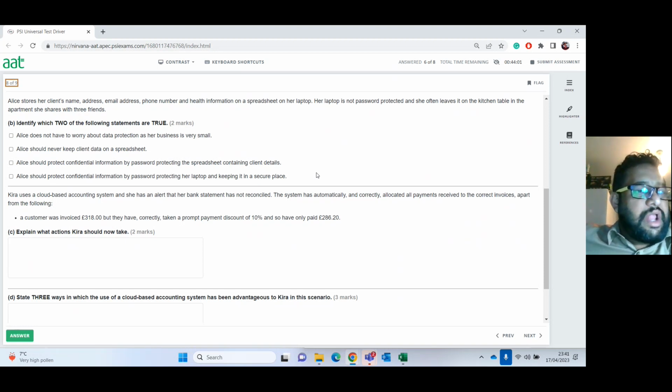Alice does not have to worry about data protection, as her business is very small. Completely not true, because even if she has 1 customer's details, she has to make sure they're protected. Alice should never keep client data on a spreadsheet. That is also not right, because you can keep it on a spreadsheet as long as you protect it. Alice should protect confidential information with a password protected spreadsheet containing client information. Yes. And she also should protect the laptop by putting a password on it and keeping it in a secure place. Don't leave it on the kitchen table.